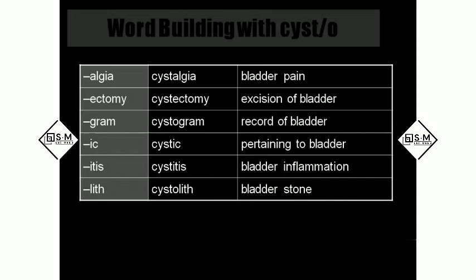Cystogram. You have to remember three things when it comes to recording: graph, graphy, and gram. The instrument we call graph. For example, the well-known instrument, ECG. You take an ECG. The electrocardiograph is the machine we use to take the electrocardiogram. That machine name is graph, and the procedure of taking that recording we call graphy. And the recording, what the doctor writes on the paper, that recording we call gram. You got it?